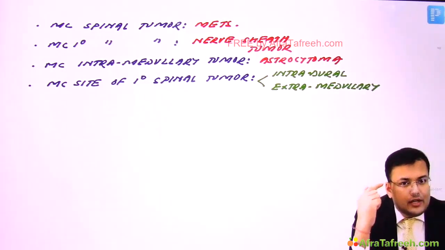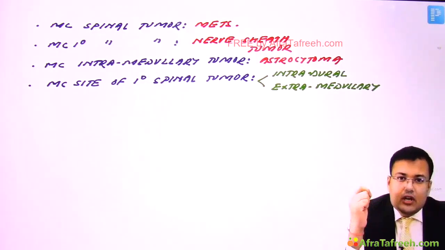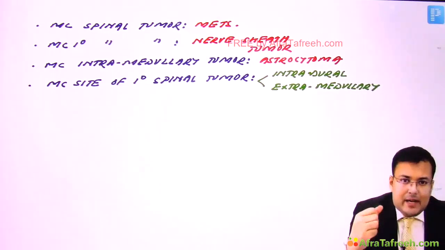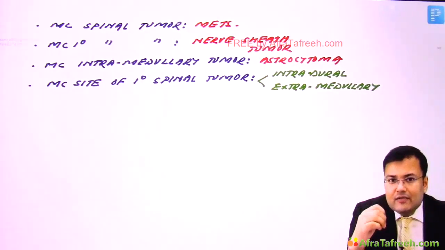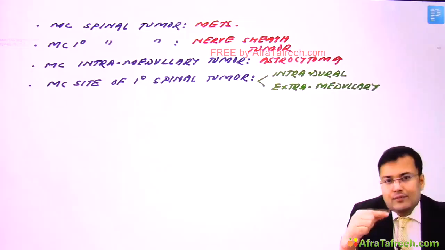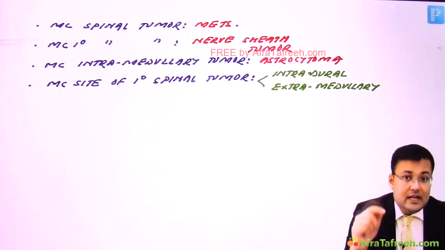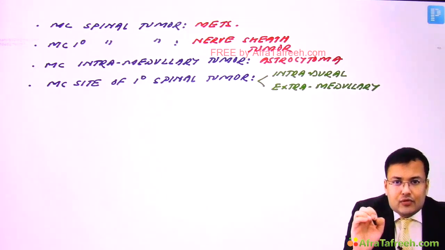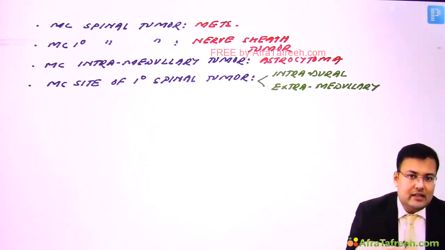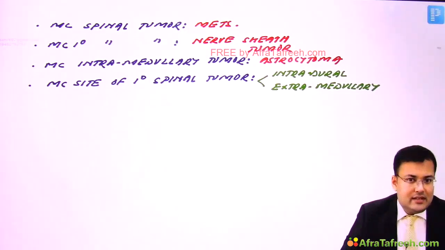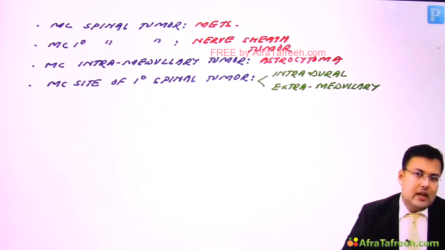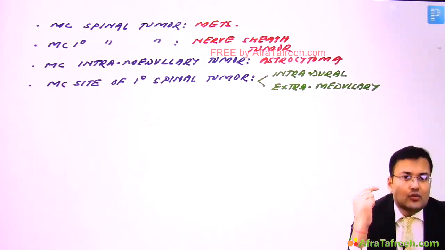Simultaneously, when there is a brain tumor, these patients have focal neurological deficit also. Initially there might be a chance that the patient does not have any focal neurological deficit, but over a period of time there is progression of focal neurological deficit. And this focal neurological deficit is dependent on the location of the brain tumor. So these are the three cardinal symptoms. One is seizures, second is headache, and third is focal neurological deficit. Fourth, sometimes the patient has a tumor related to the pituitary.